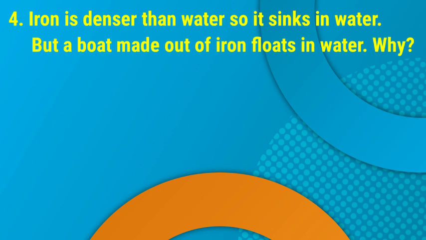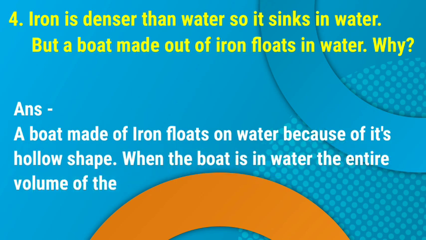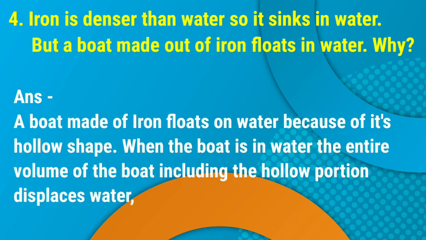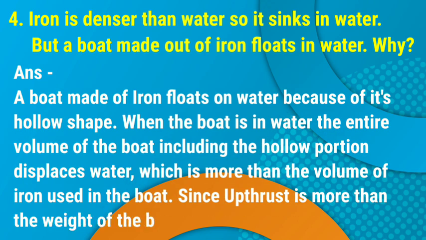4. Iron is denser than water, so it sinks in water. But a boat made out of iron floats in water. Why? Answer. A boat made of iron floats on water because of its hollow shape. When the boat is in water, the entire volume of the boat, including the hollow portion, displaces water, which is more than the volume of iron used in the boat. Since upthrust is more than the weight of the boat, it floats.